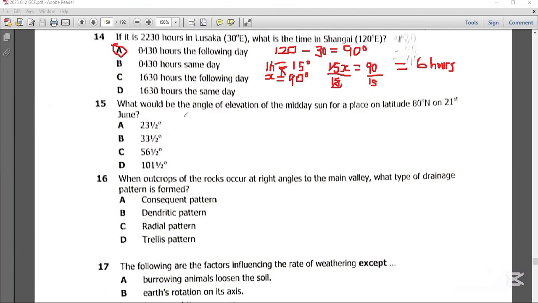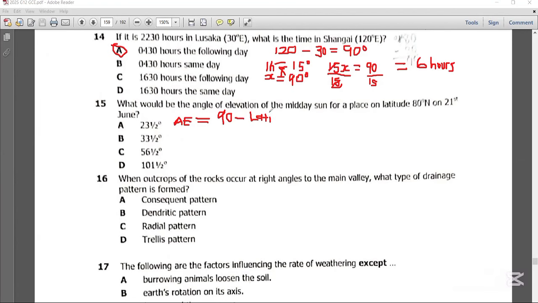So this is the formula for angle of elevation. Angle of elevation is equal to 90 minus latitude, that is the latitude that you've been given.